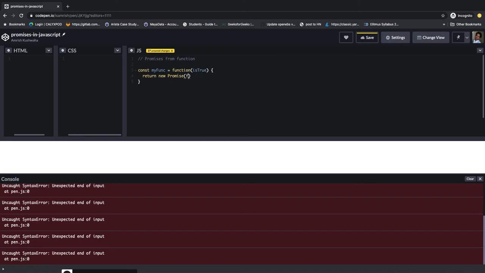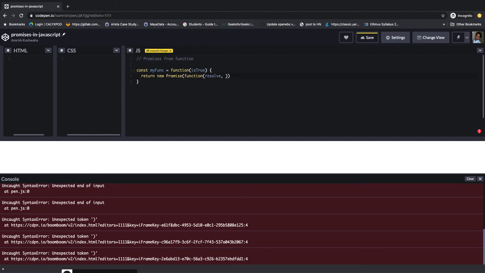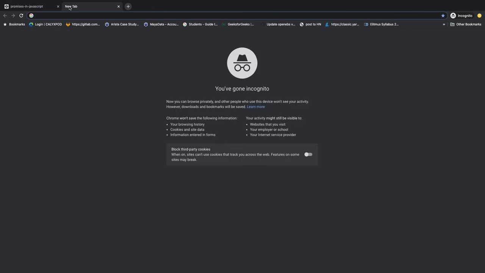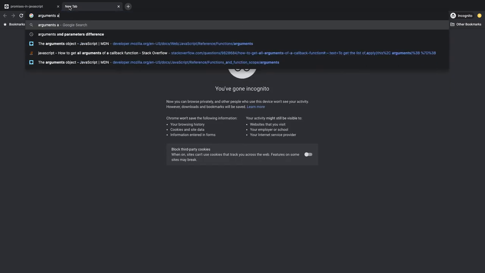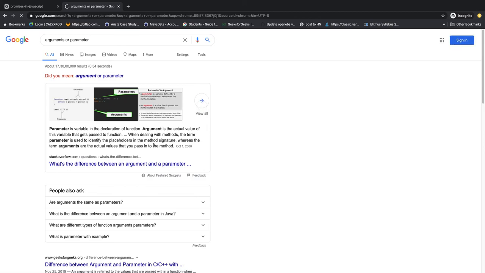And here I can write a callback function. Resolve and reject are the two parameters or arguments. I think arguments or parameters. I know I always have some confusion between what's the argument and what is the parameter.